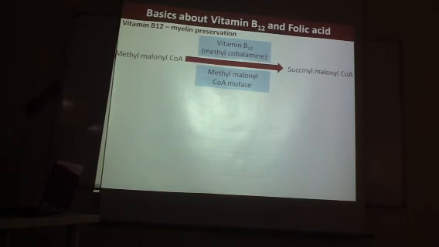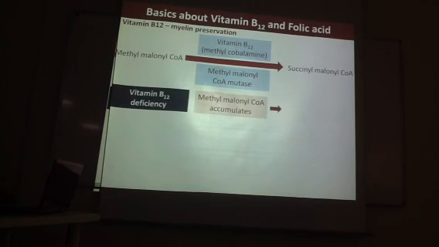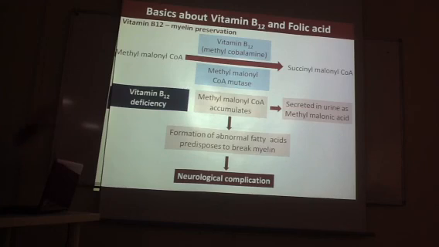If there is no vitamin B12, what will happen here? Methylmalonyl CoA in the blood will increase. If it increases in the blood, what will happen? They will break the myelin. There is a myelin covering in the nerves, and they will break the myelin and produce all the neurological complications. Understand? So if there is more methylmalonyl CoA in the blood, how will it be excreted out? It will be excreted by the kidney, so urine has more methylmalonic acid.